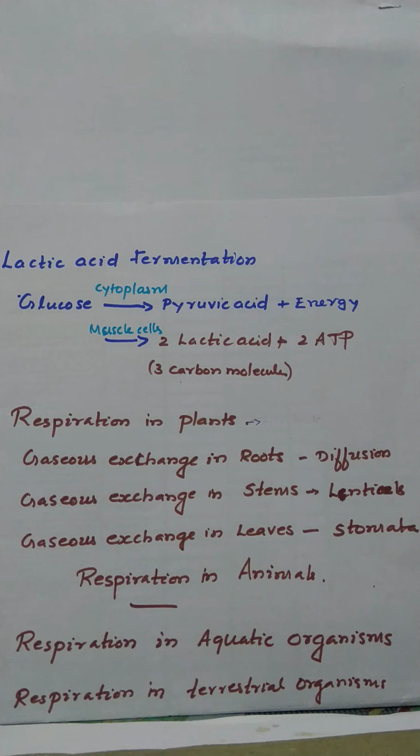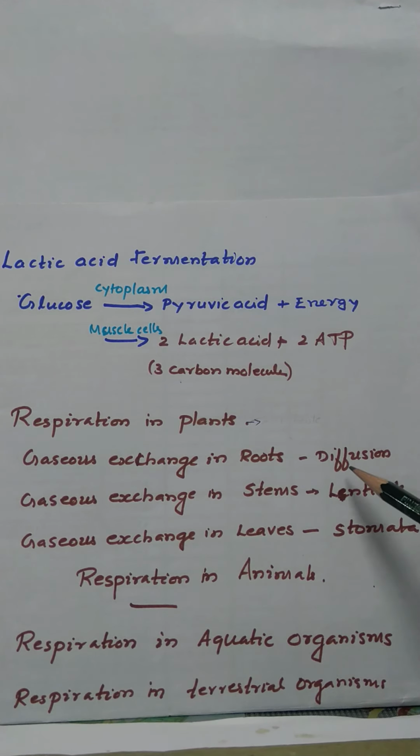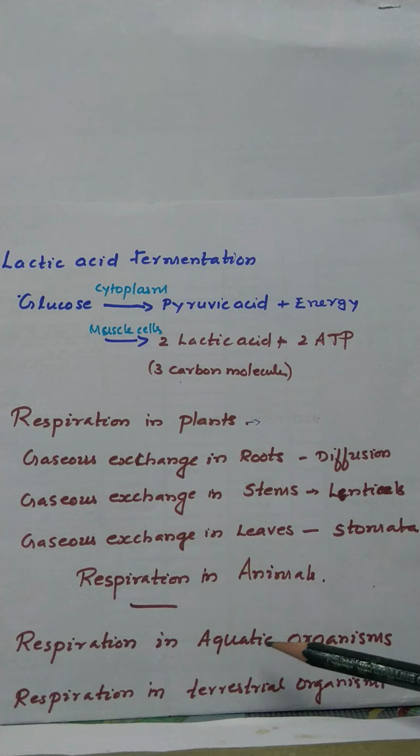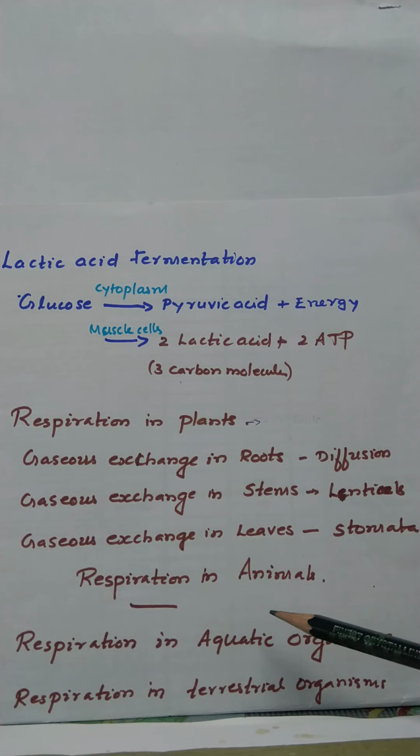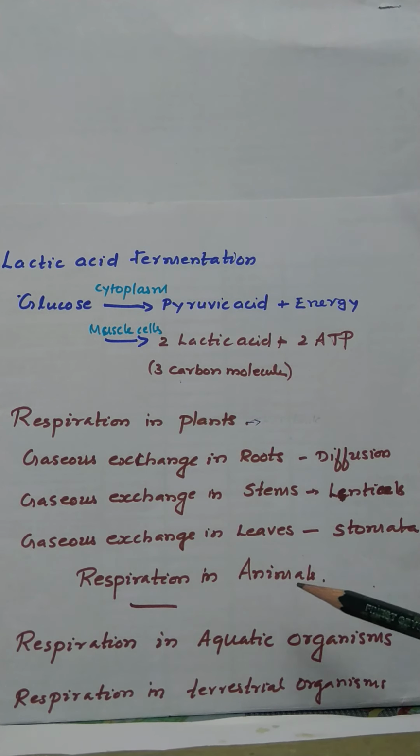Here, during diffusion, oxygen diffuses into the root hair and passes into the root cells, from where carbon dioxide moves out into the soil. This is how diffusion takes place in the roots. In the case of stem, in woody plants, gaseous exchange occurs through small pores in the stems called lenticels. In the case of leaves, respiration takes place by diffusion of oxygen through stomata into the cells of the leaf, from where the carbon dioxide is released into the atmosphere. So stomata help in the exchange of gases in leaves.